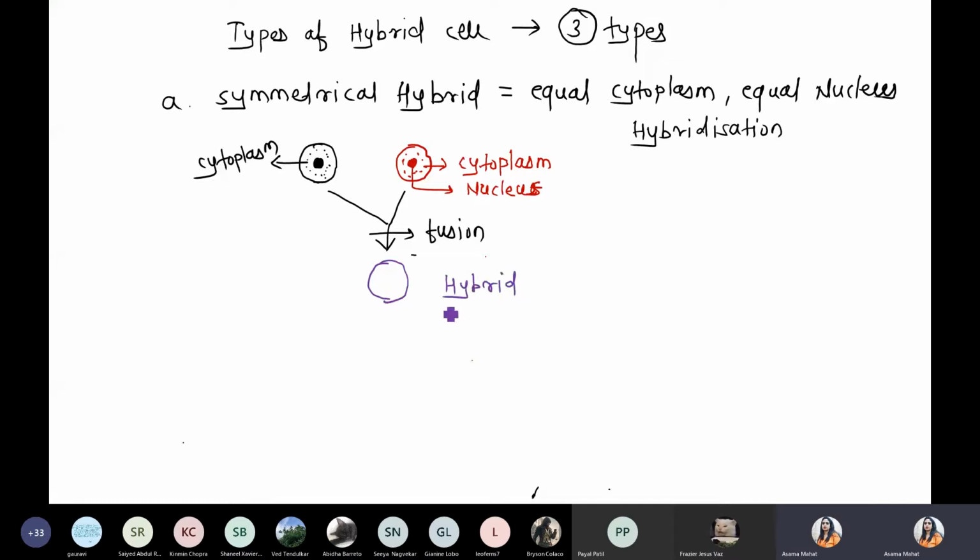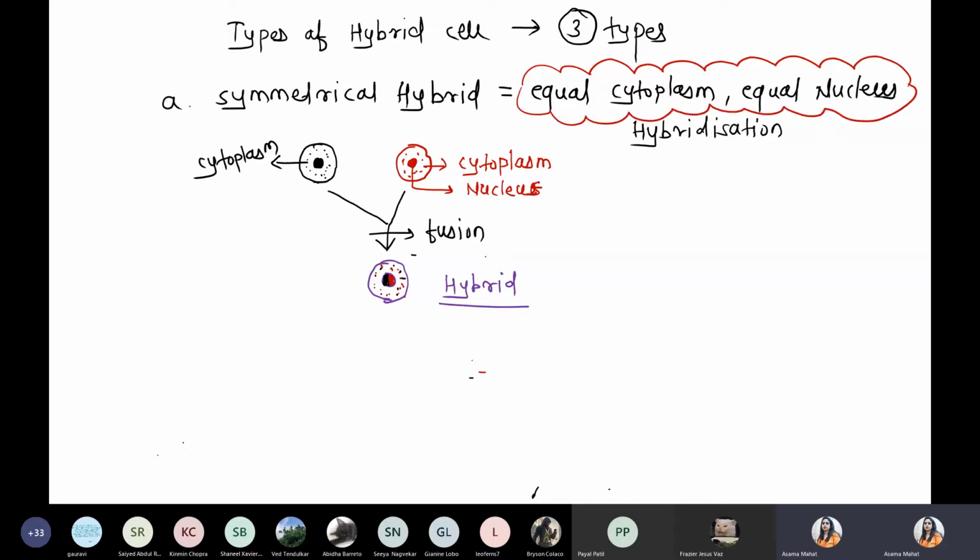We are talking about the symmetrical hybrid. What is the meaning of this symmetrical hybrid? 50% genetic material of the black and 50% genetic material of the red. So 50% nucleus, these are the red, plus cytoplasmic material also 50%. Now red color, 50%, and 50% also cytoplasmic material. I want to tell you, equal cytoplasm and equal nucleus concentration is present.